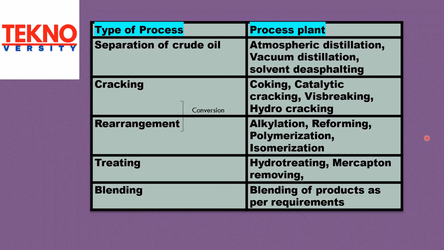Process plant name: coking, catalytic cracking, visbreaking, hydrocracking. Type of process: rearrangement. Process plant name: alkylation, reforming, polymerization, isomerization. Type of process: treating. Process plant name: hydrotreating, mercaptan removing. Type of process: blending. Process plant name: blending of products as per requirements.